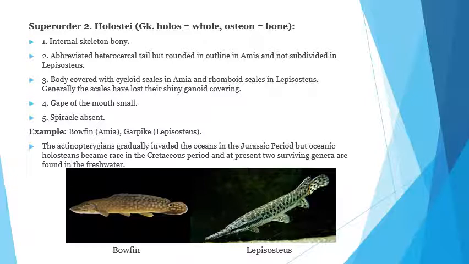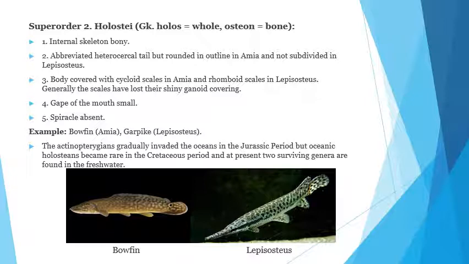Here we see the rounded caudal fin is present, and the vertebral column extends only up to here, and is then not subdivided, whereas in Lepidosteus the caudal fin is subdivided. So this is the difference between Amia and Lepidosteus. The body is covered with cycloid scales in Amia and rhomboid scales in Lepidosteus. Generally the scales have lost their shiny ganoid covering in the Holostei. The gape of the mouth is very small, spiracle absent.